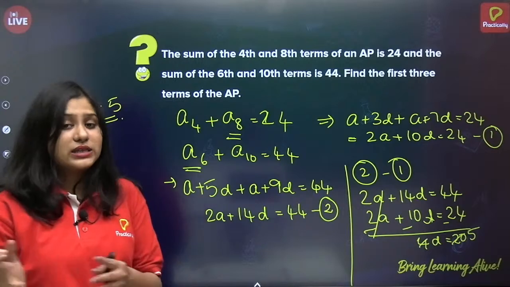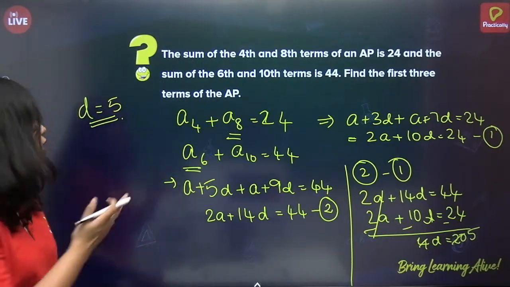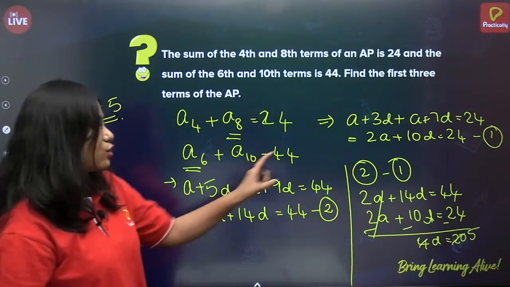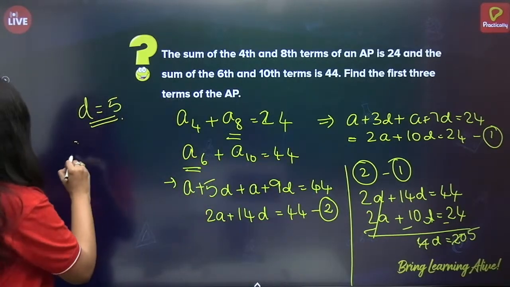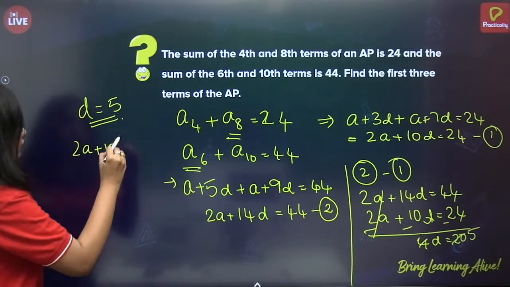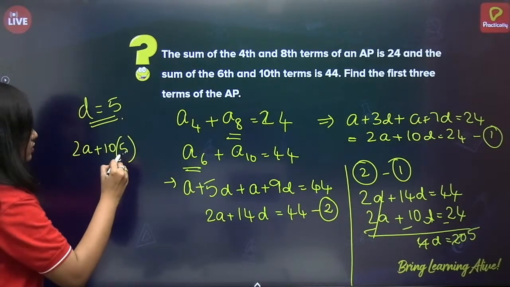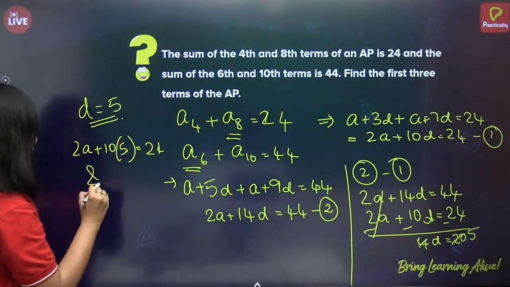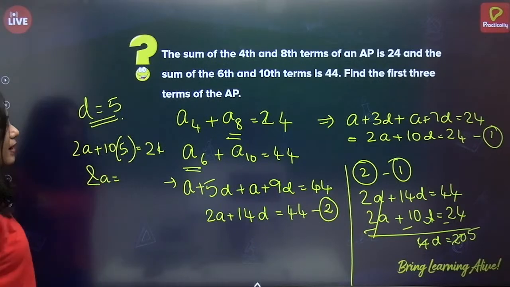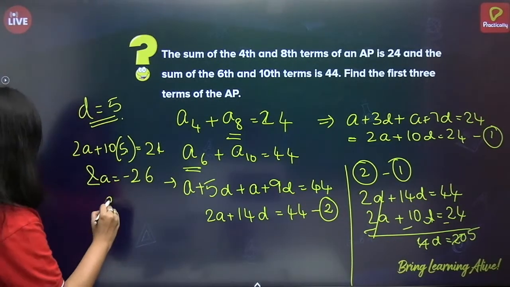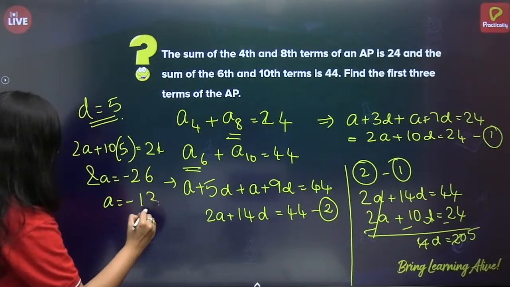So as to write the series of AP, just substitute this d is equal to 5 in equation 1. Now 2a plus 10 into 5 is equal to 24. 2a is equal to 24 minus 50, which is minus 26. So a is equal to minus 13.